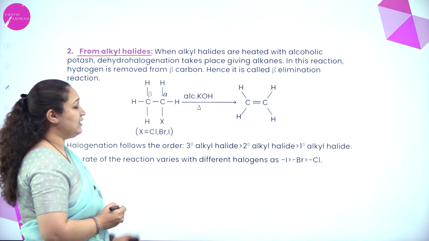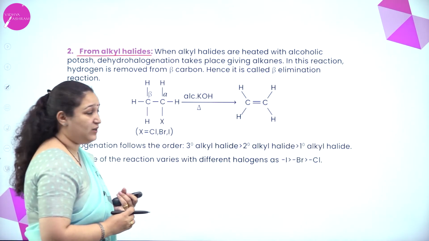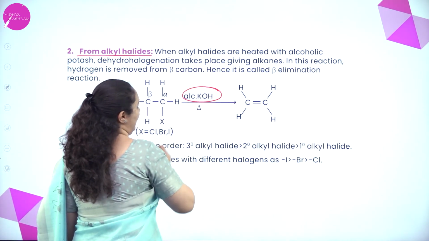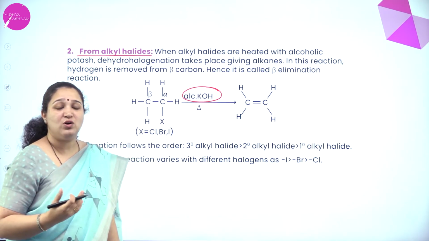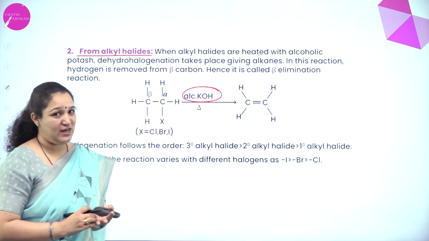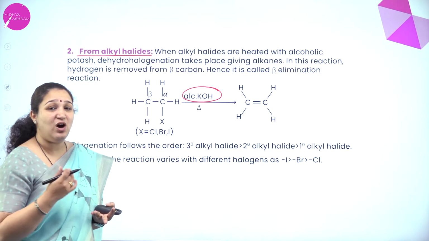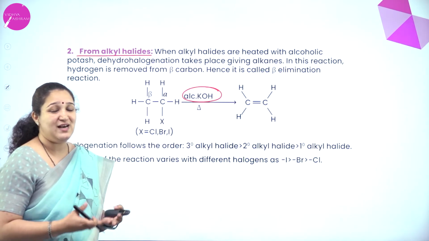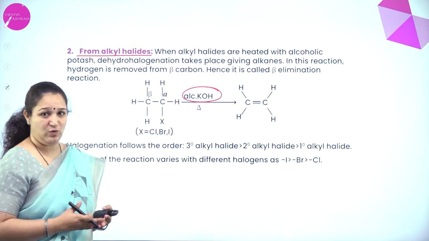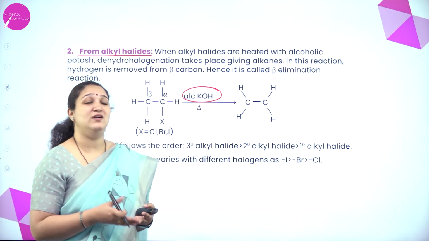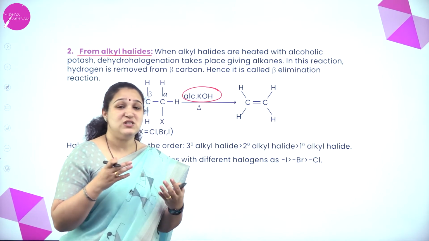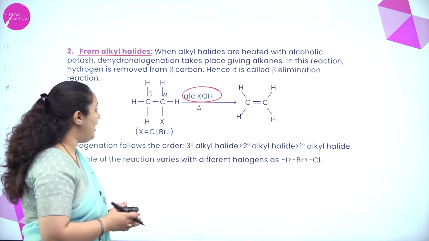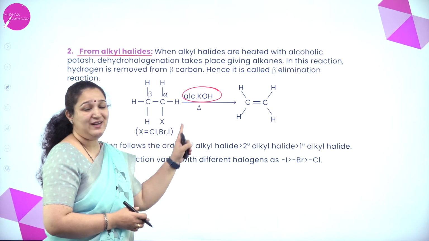So you're taking an alkyl halide, treating it with alcoholic potash. Now what is this alcoholic potash? You take potassium hydroxide and dissolve it in alcohol; we call it alcoholic potash. If you dissolve it in water, we call it aqueous potash. So it's very particular that you have to use alcoholic potash to get alkene.